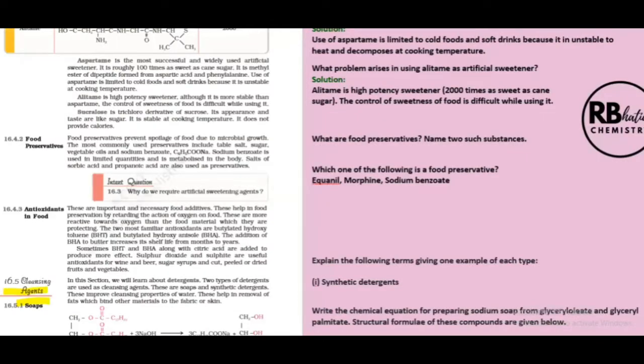Another artificial sweetener is aspartame. Now, aspartame is the most successful, widely used artificial sweetener. It is 100 times as sweet as cane sugar. Saccharin was 550 times more sweet, aspartame is 100 times. And this is a very important statement for a question at the board level as well as for MCQs. What is aspartame chemically? It is a methyl ester of dipeptide formed from aspartic acid and phenylalanine. Methyl ester of dipeptide.